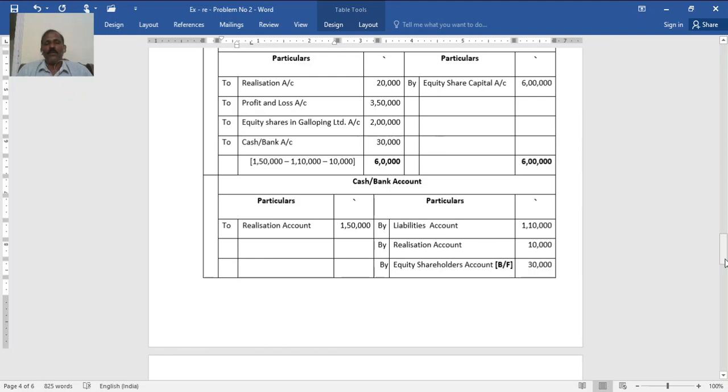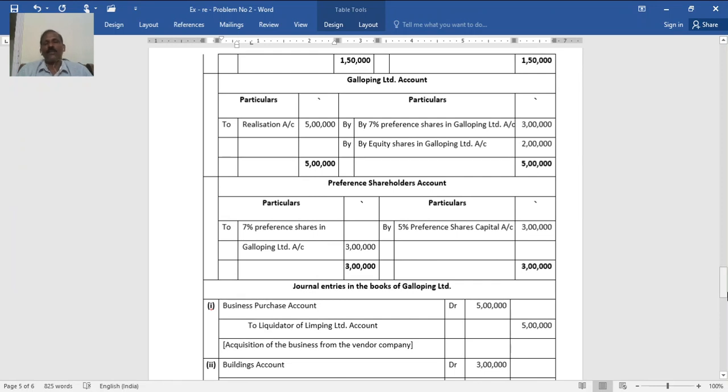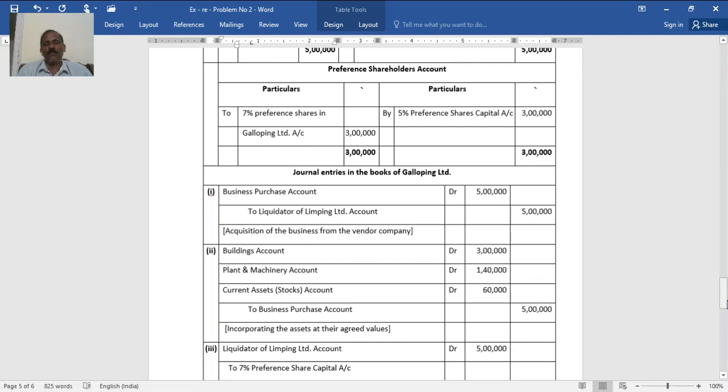Then cash account, cash received to realization account 1 lakh 50,000, that is a realization of debtors, paid to liability 1 lakh 10,000, realization expense, 30,000 to equity shareholders. Then Galloping Limited account, from realization account to realization by 7% preference shares, by equity, 7% preference shares in Galloping Limited and equity. Now preference shareholders account, that is Limbing, by preference capital 3 lakh, it should be 4 lakh, equity share capital 4 lakh, equity shares in Galloping Limited, here you need to add